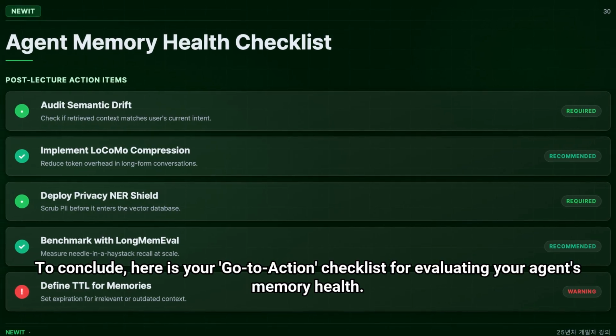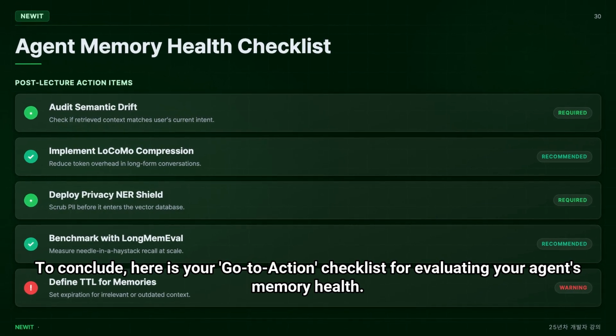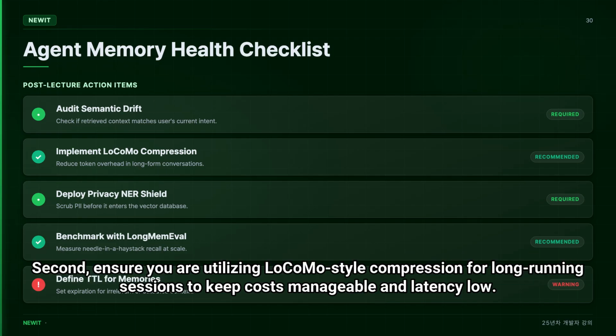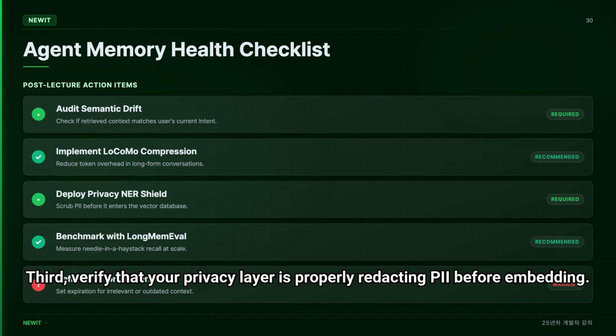To conclude, here is your go-to action checklist for evaluating your agent's memory health. First, you must determine if you are using RAG merely for retrieval or for true long-term memory. If you are not tracking user context drift, you are likely wasting compute. Second, ensure you are utilizing LoCoMo-style compression for long-running sessions to keep costs manageable and latency low. Third, verify that your privacy layer is properly redacting PII before embedding.